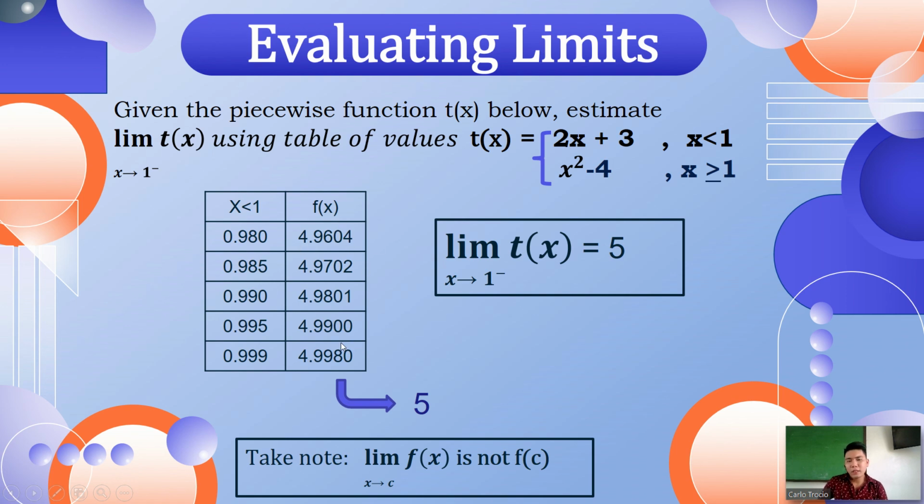The same process, and as you can see, it is approaching 5. Therefore, the limit of the function is equal to 5.